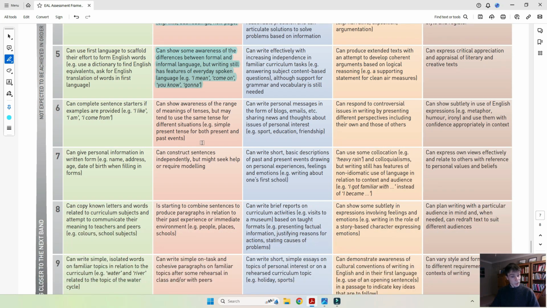Okay. The next one, however, is quite interesting because it says can show awareness of the range of meanings of tenses, but may tend to use the same tense for different situations. So, for example, simple present tense for both present and past events. Now, this text is only about past situations. So yes, the same tense is used.